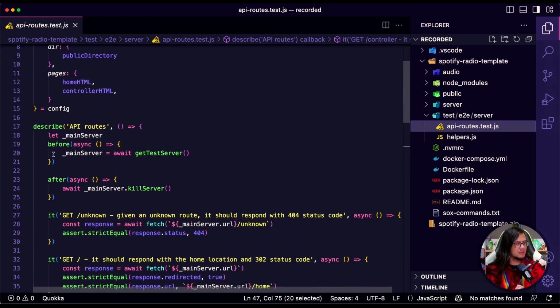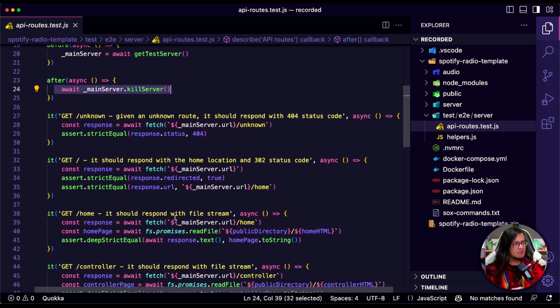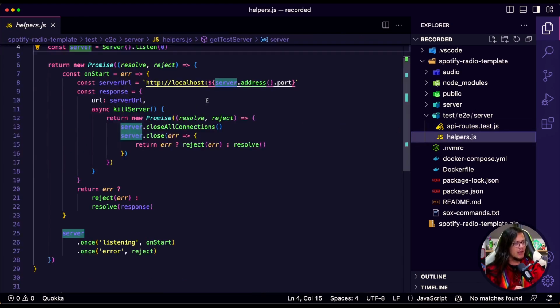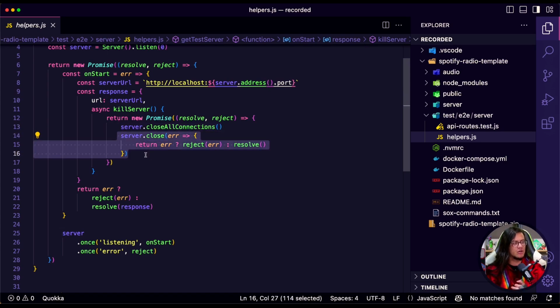For the routes, I just created a single server, and after all the tests run, I'm just killing these servers, okay? So we can make all those requests, and we're gonna have the URL from the helpers here. So we have the port and everything we want from there. When we call kill server, I'm gonna close all the connections and actually close the server itself.